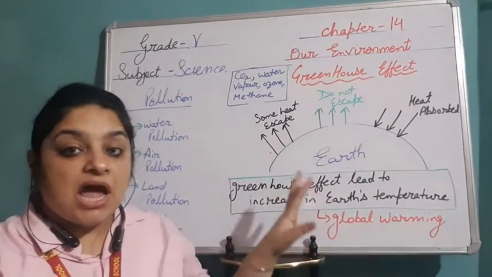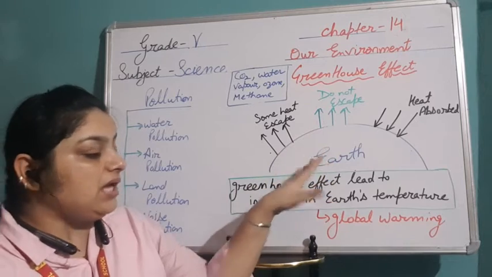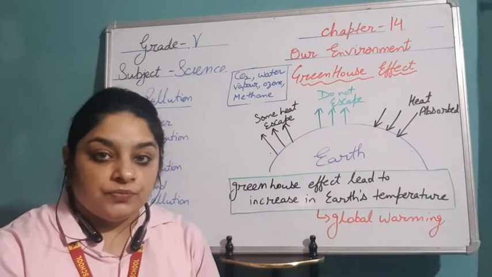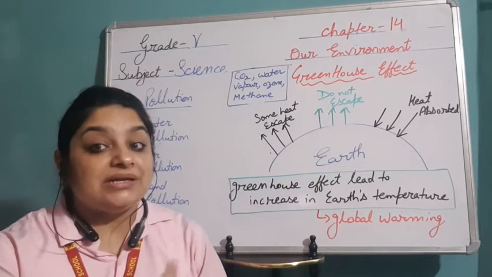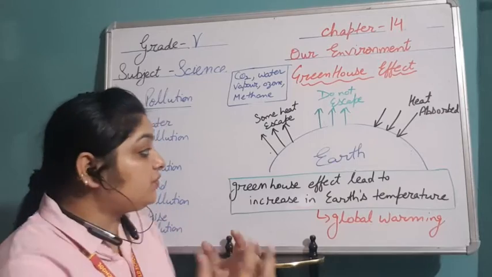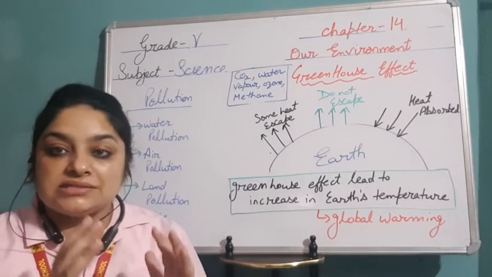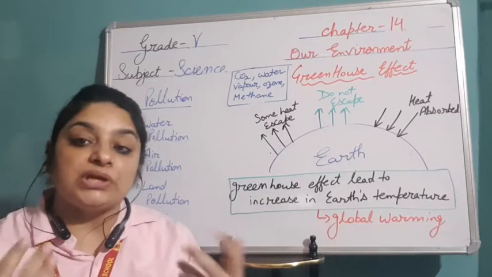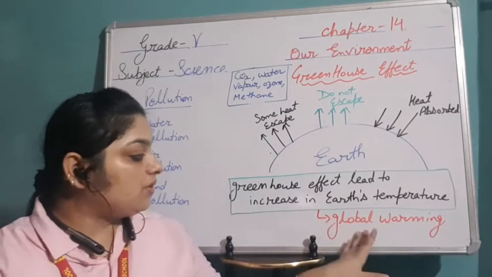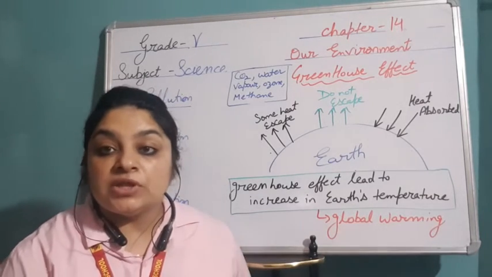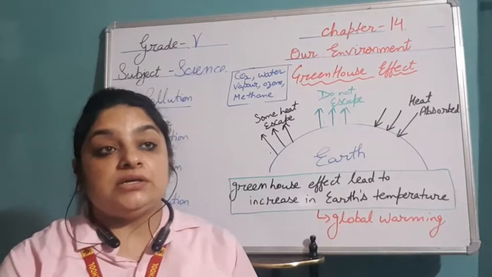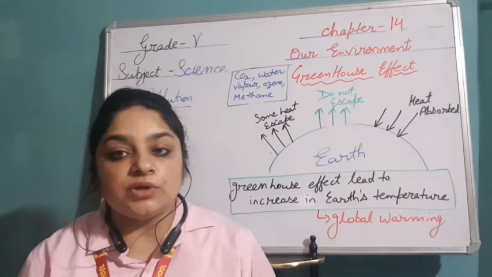a greenhouse effect. And because of this greenhouse effect, when heat is trapped inside, what will happen? It will increase the temperature, and because of this, the temperature on the earth is now increasing. And this increase in temperature due to the greenhouse effect is known as global warming. Now there are different effects of global warming.